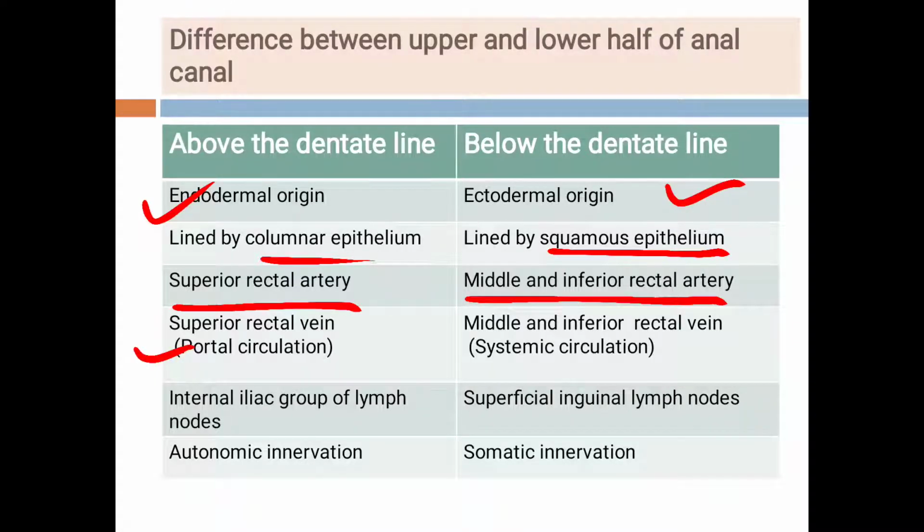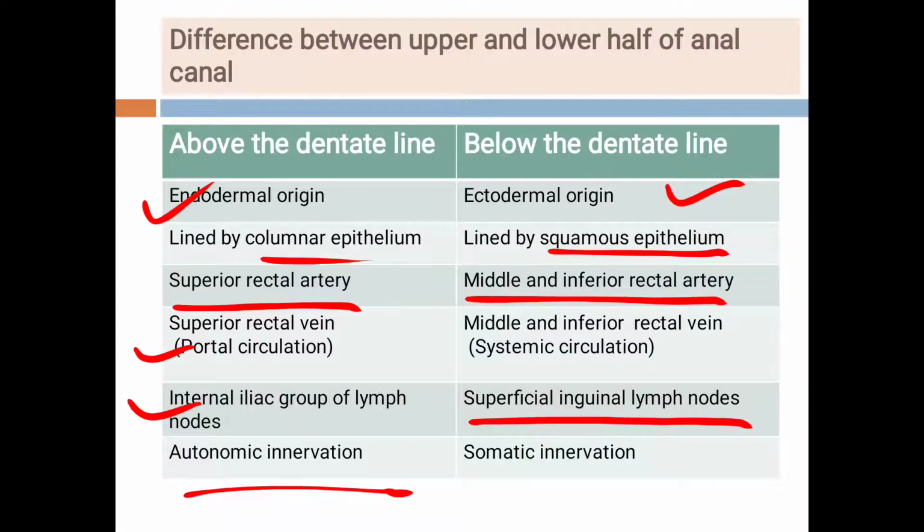Then above the dentate line, the venous drainage is by the superior rectal vein, and it enters into the portal circulation, and the middle and the inferior rectal veins drain into the systemic circulation. So this is below the dentate line. Then above the dentate line, the lymphatic drainage goes to the internal iliac group of lymph nodes, and below the dentate line, it goes to the superficial inguinal lymph nodes.